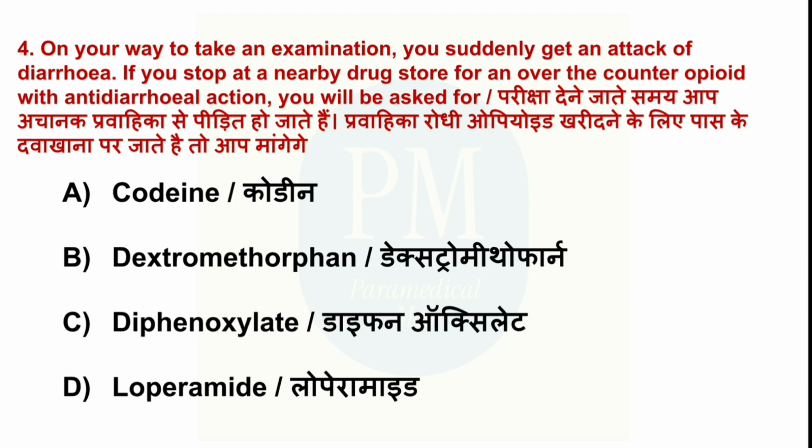On your way to take an examination, you suddenly get an attack of diarrhea. If you stop at a nearby drugstore for an over-the-counter opioid with anti-diarrheal action, you will be asked for option A, codeine, option B, dextromethorphan, option C, diphenoxylate, option D, loperamide. The correct option is option D, loperamide.